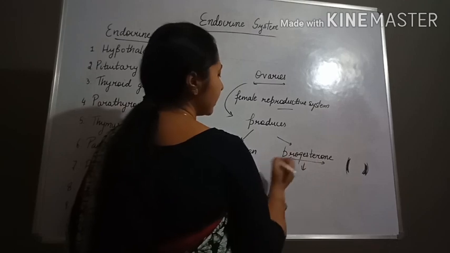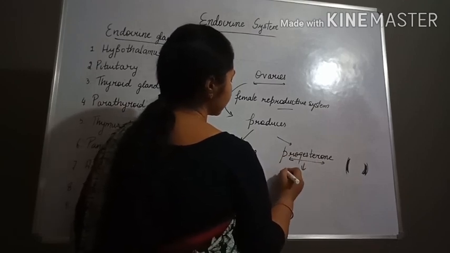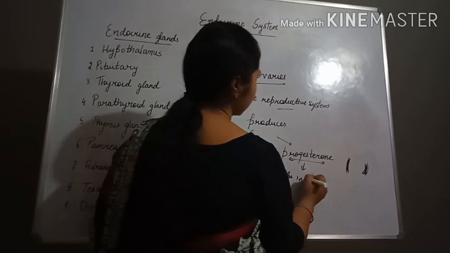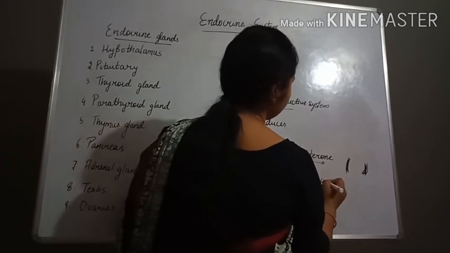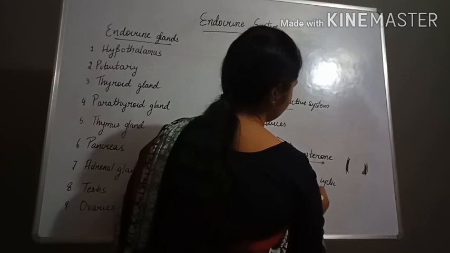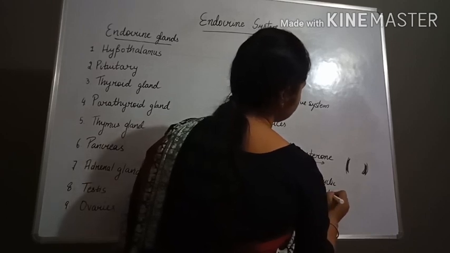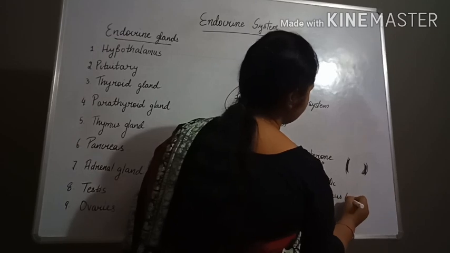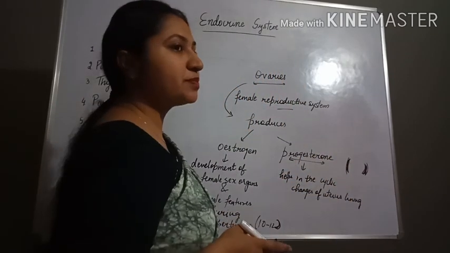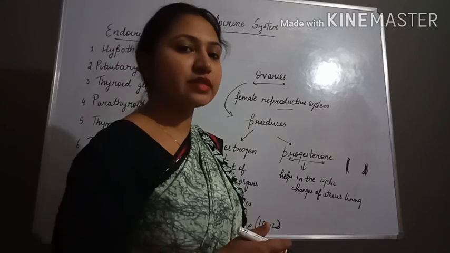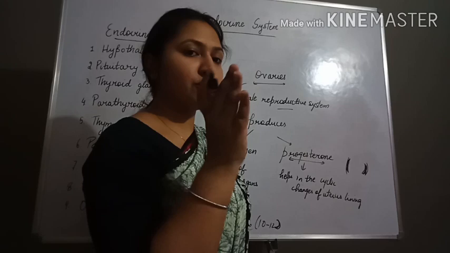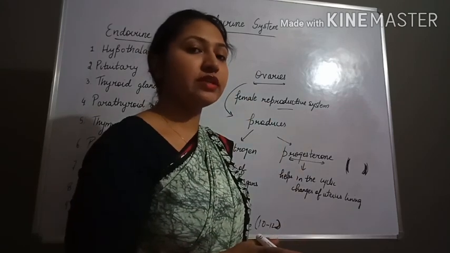So progesterone helps in the cyclic changes of the uterus lining which is present in the female reproductive system. The uterus lining is maintained during the pregnancy.